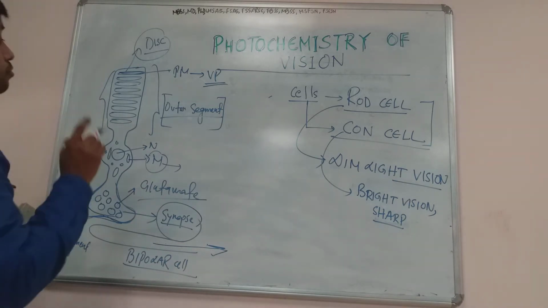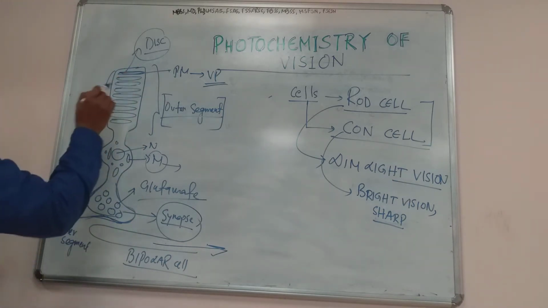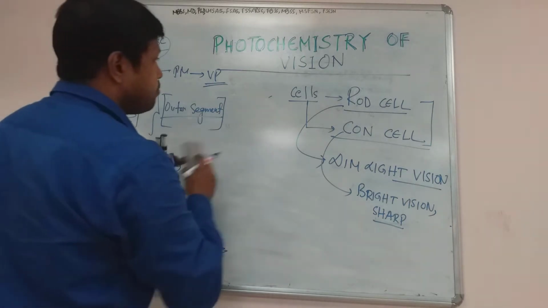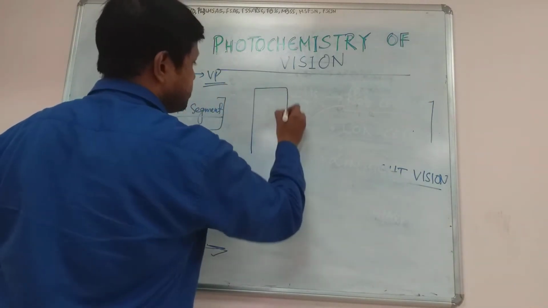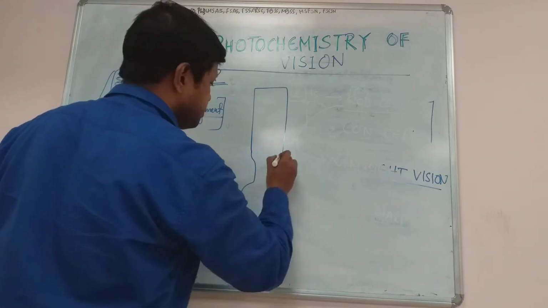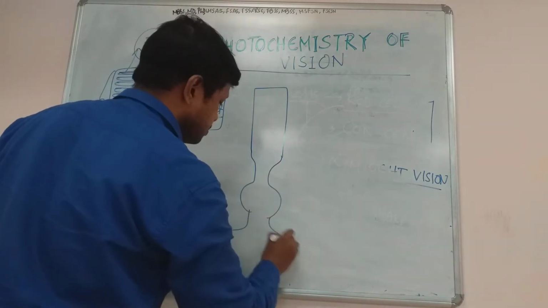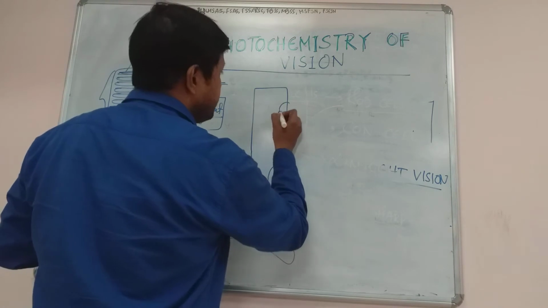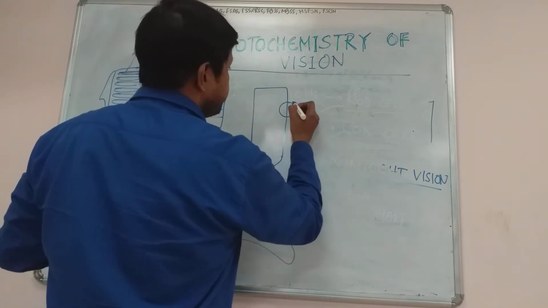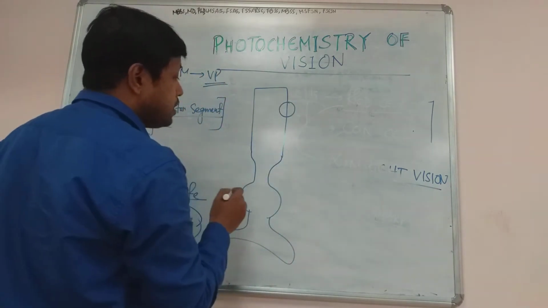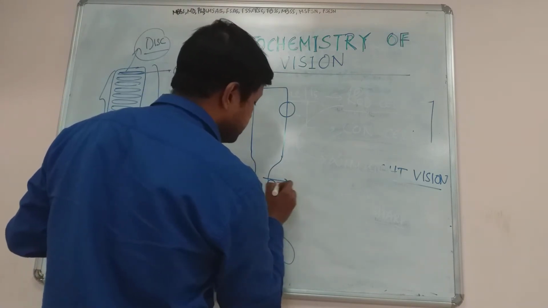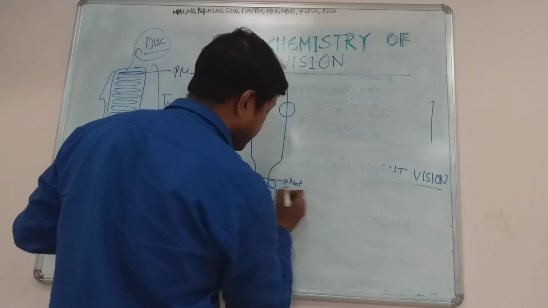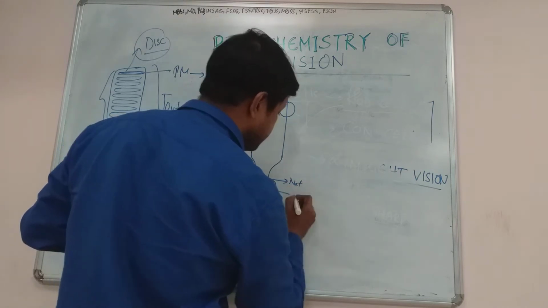Now we should say one thing, that the outer segment contains a sodium channel. So again, I am drawing the outer segment of the rod cell. It contains a sodium channel. Okay, and what is the special quality? The inner segment also contains another sodium channel, but this is the sodium potassium ATPase.